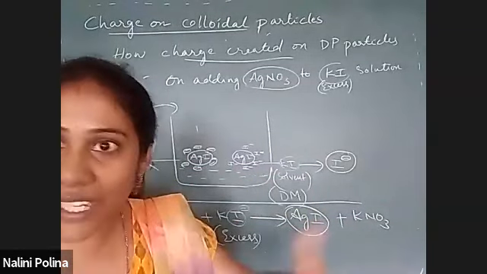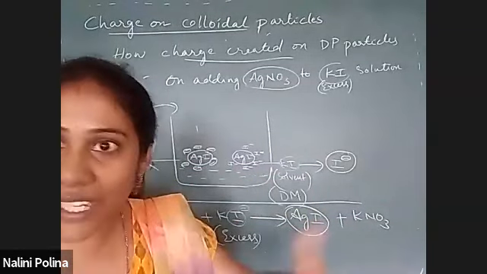Right? Very good. This kind of adsorption is called preferential adsorption of ions. This way of creating a charge is called preferential adsorption of ions.